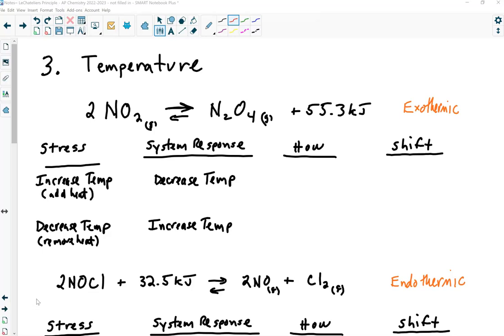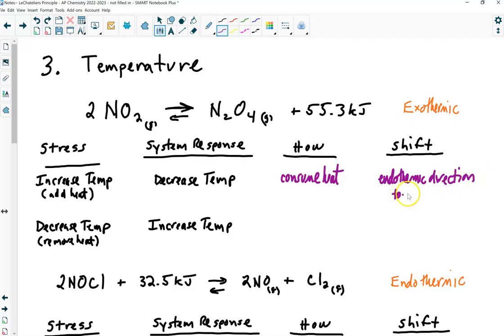Toward the left, correct. So the reaction wants to consume heat because you added it. In this case, it will shift in the endothermic direction, and for this reaction, the endothermic reaction will be toward the reactant side.